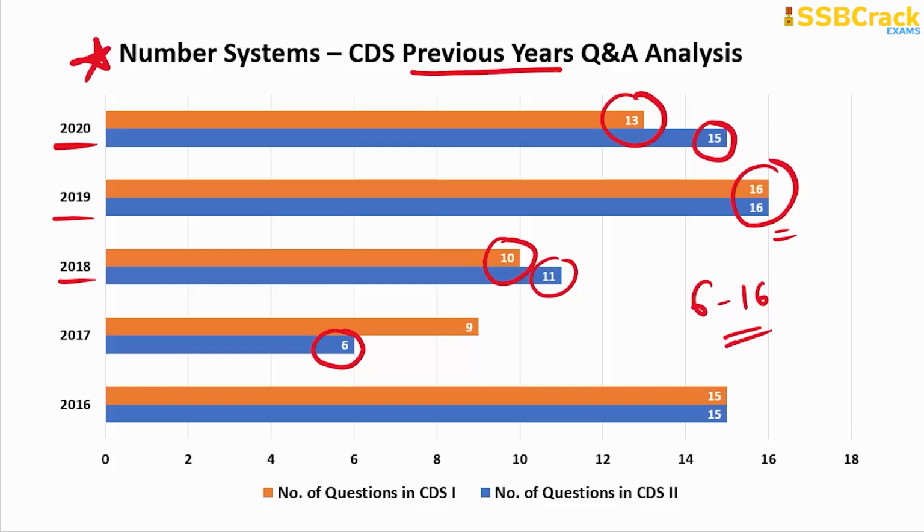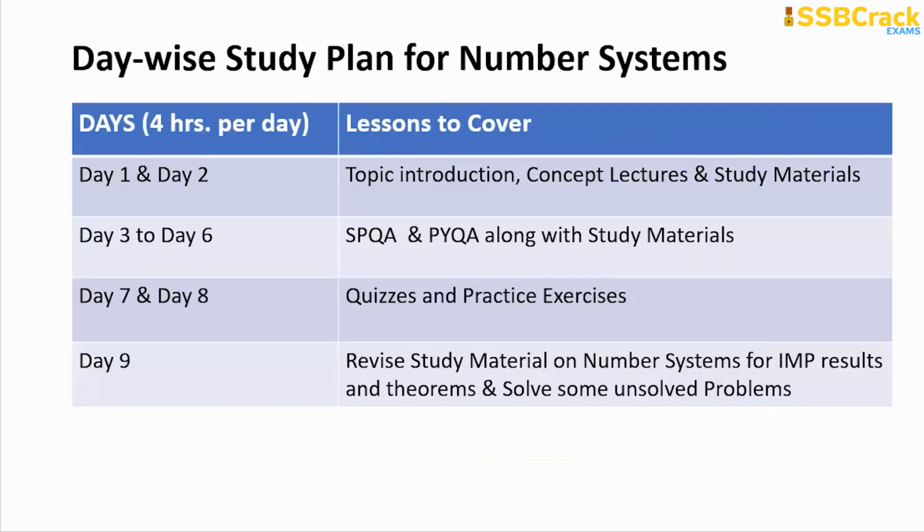So here is the constructive plan for your 100 days of preparation: you have to dedicate a mandatory 4 hours per day. Now we are discussing the day-wise study plan for the number system. Dedicate 4 hours per day on day 1 and day 2 just to go through the topic introduction lecture, all the concept lectures and the study materials.